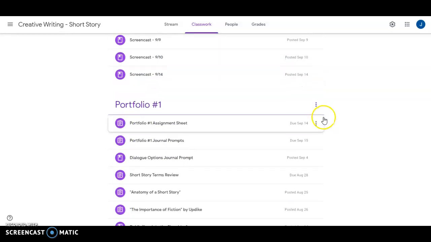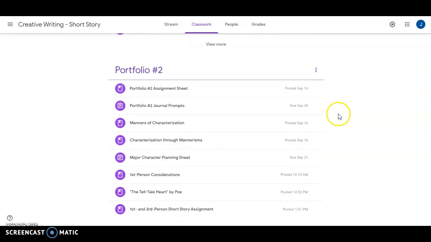What we looked at today was we started with a prompt called Alphabet Story. And then we were really looking at character. We're starting into portfolio 2 now, so we introduced the journal prompts here, which is where you'll find the alphabet story prompt, as well as Fortino Simano, which we finished class with today.